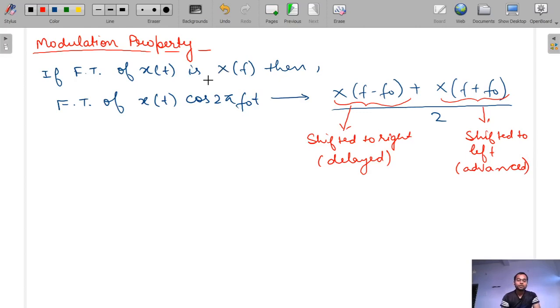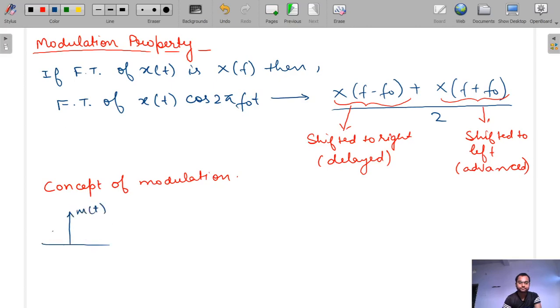now we will see the concept of modulation. So let's suppose this is our message signal. This is 1, from minus tau by 2 to tau by 2, and tau is equal to 1 millisecond, or it can be 1 microsecond, whatever.